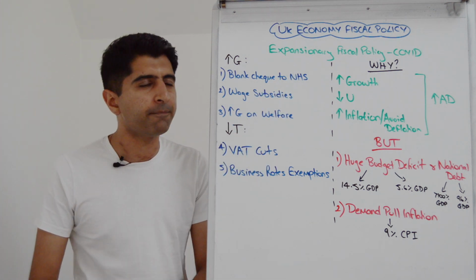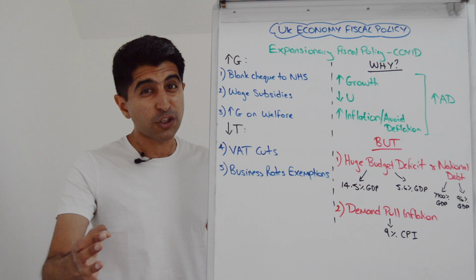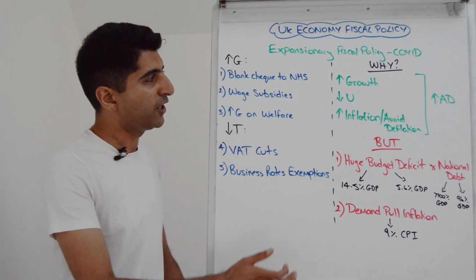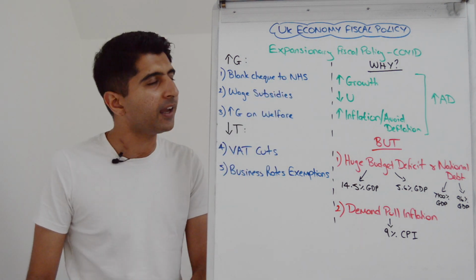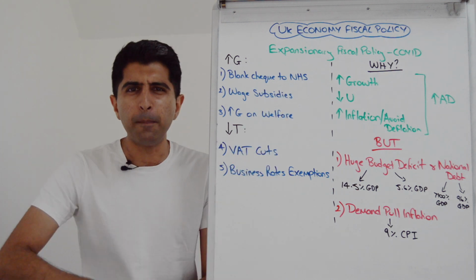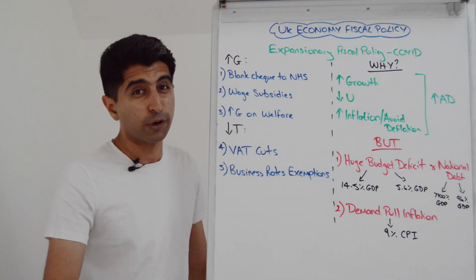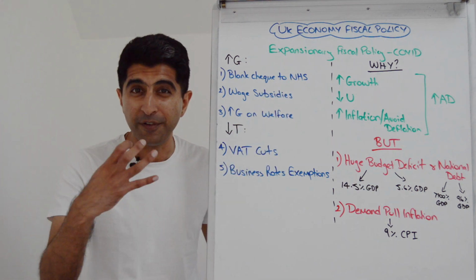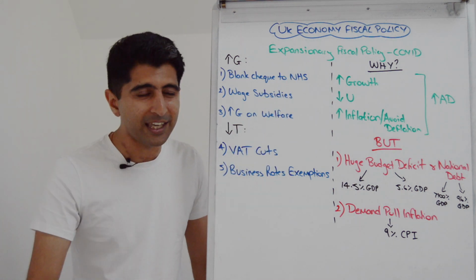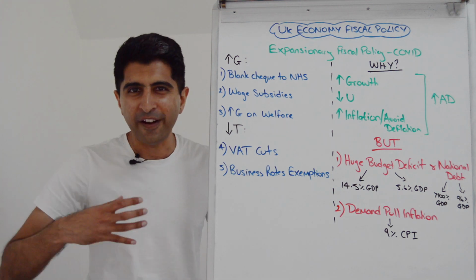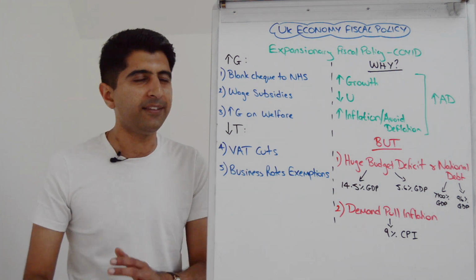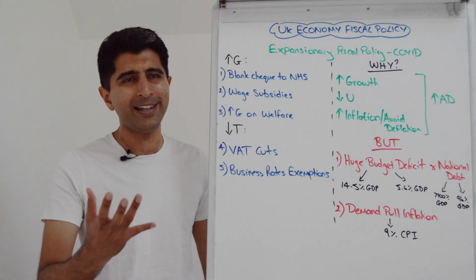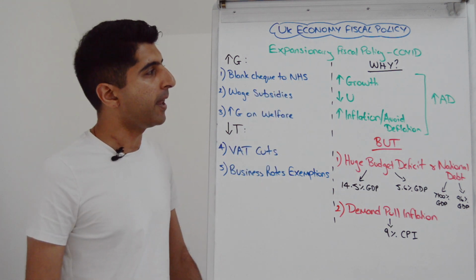On the higher government spending side, we saw literally a blank check to the NHS. Not surprising, it was a pandemic after all, but in all ways: building emergency hospitals, recruiting extra doctors, extra nurses, but also spending on COVID testing, the test and trace scheme, spending on vaccines. All COVID-related expenditures were enormously high. So huge government spending on healthcare.